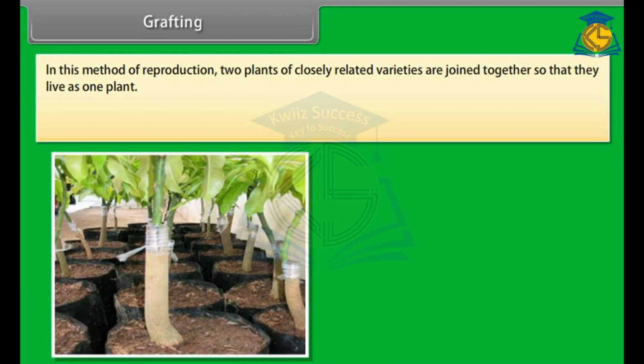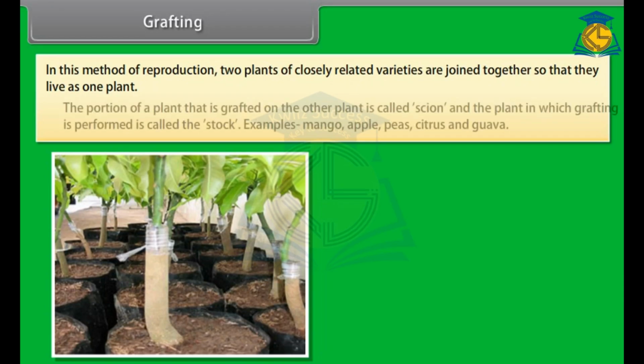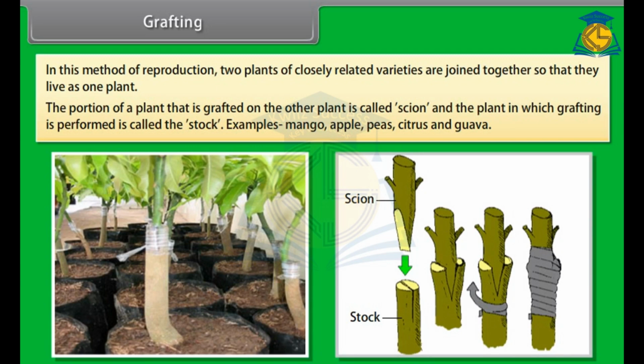Grafting. In this method of reproduction, two plants of closely related varieties are joined together so that they live as one plant. The portion of a plant that is grafted on the other plant is called the scion, and the plant in which grafting is performed is called the stalk. Examples: mango, apple, peas, citrus and guava.